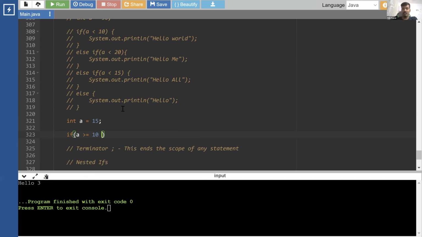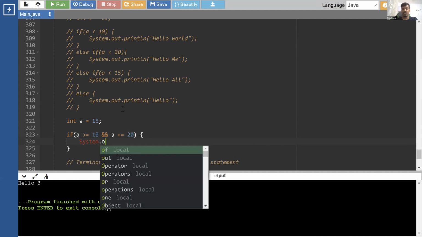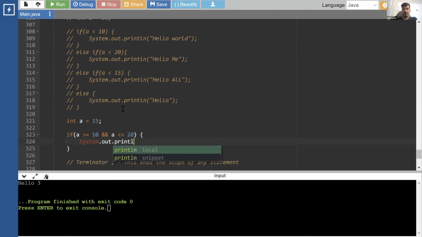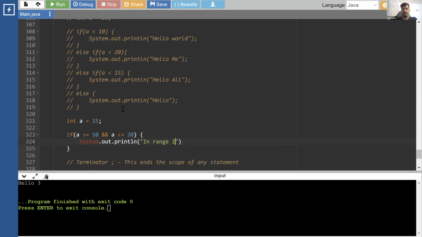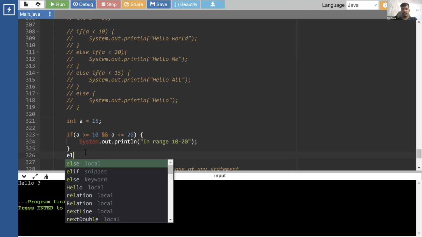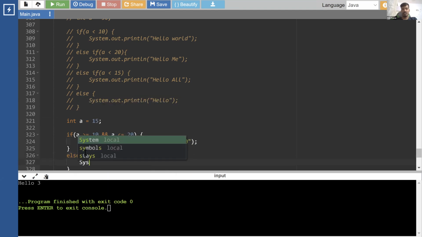For that, we can use logical operators, right? So we can check if a is less than or equal to 20, let's say. Now we can print in range 10 to 20 with out.println. Else we can say not in range.